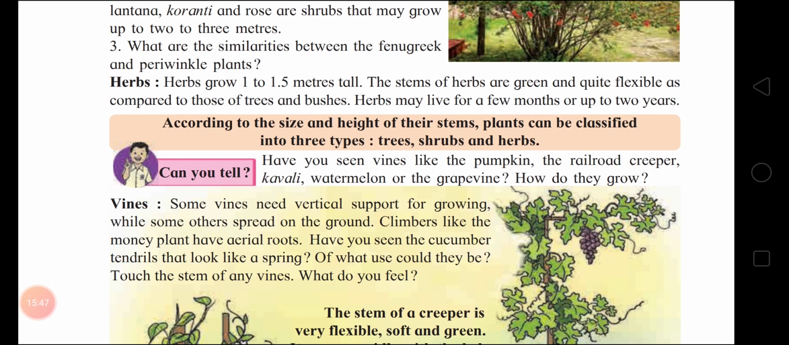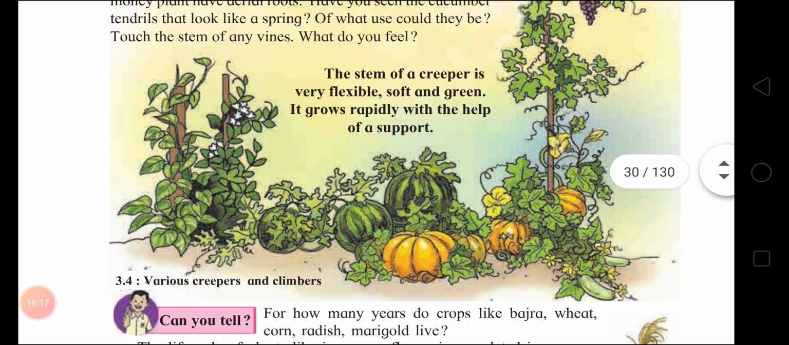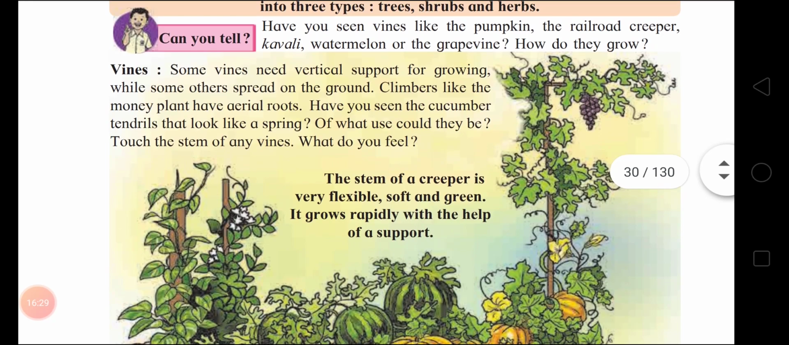Have you seen vines like the pumpkin, the railroad creeper, cowley, watermelon, or the grapevine? How do they grow? Now, these vines, we have seen some creepers. They always grow with some support. So, pumpkin and all, see how they are taking help of trees, big trees. Got it? They are creepers and climbers, we call it. Okay, I will read about